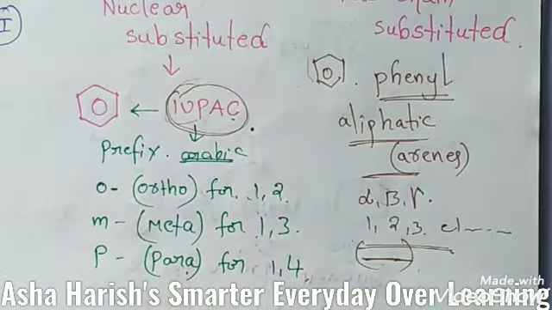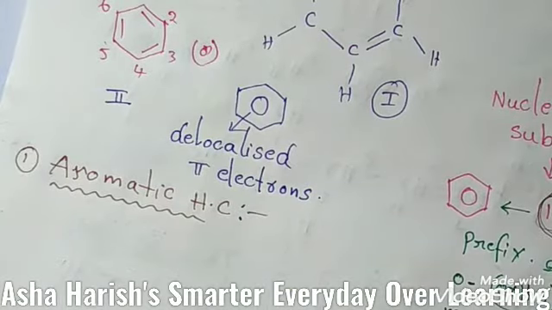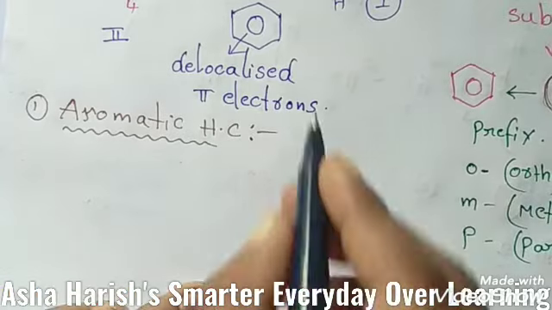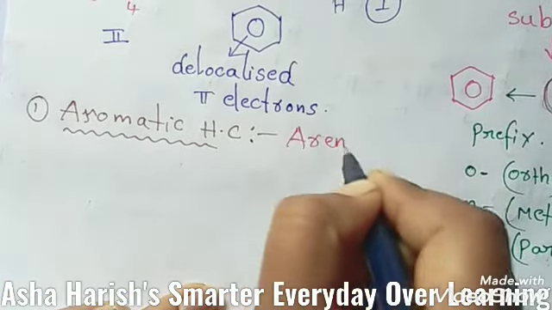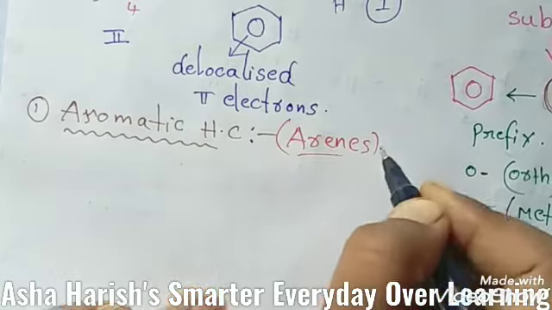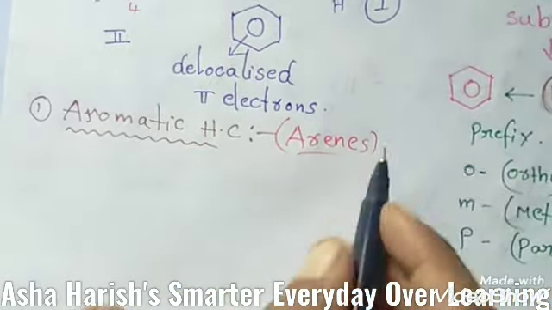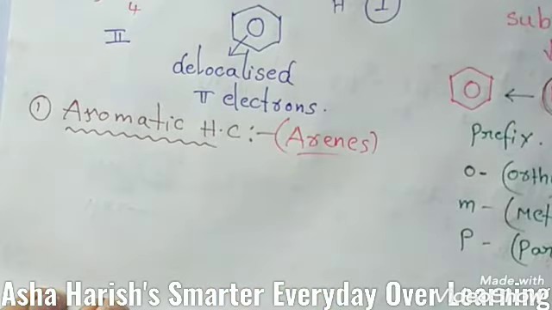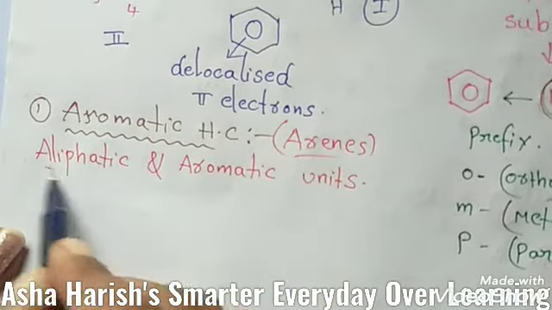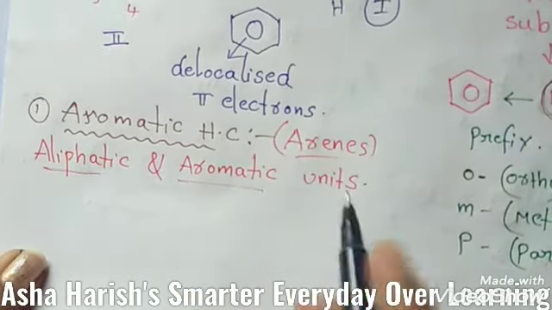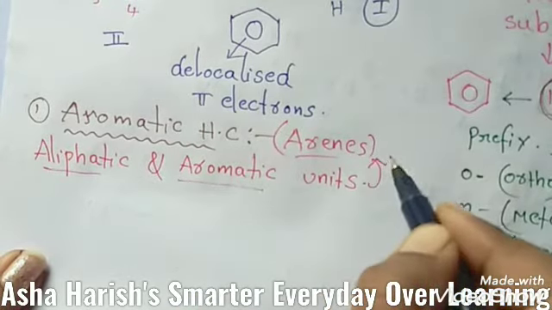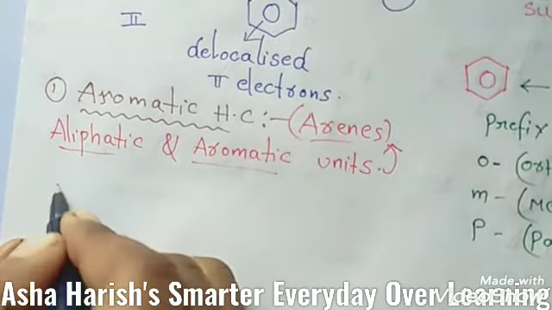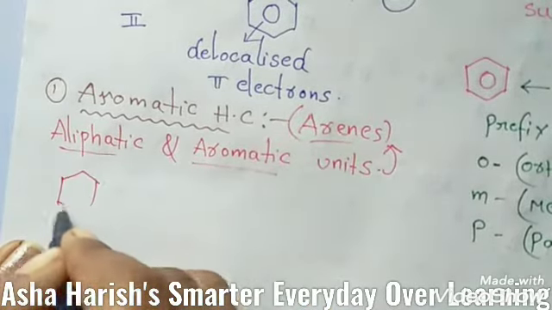The first one is aromatic hydrocarbons. Okay, aromatic hydrocarbons are also called arenes. Arenes is the common name. And students, hydrocarbons which contain both aliphatic and aromatic units are called arenes. Here arenes are nothing but aromatic hydrocarbons. Here you can see the examples of these aromatic hydrocarbons.